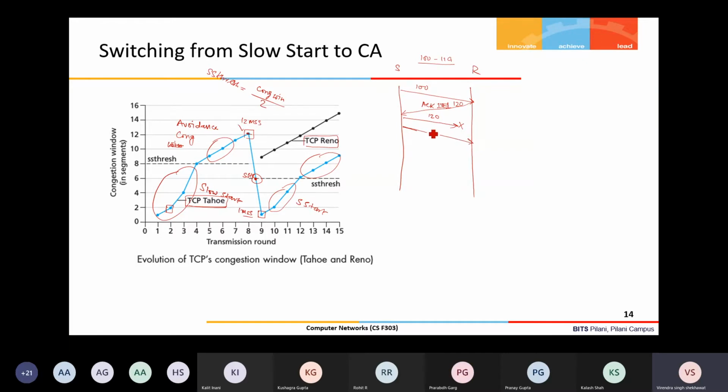Then after that it sends 140, 160, 180, right? These three segments have been sent. So once the receiver receives the segment with sequence number 140, what action will be taken by the sender? What will be the reply from the receiver?